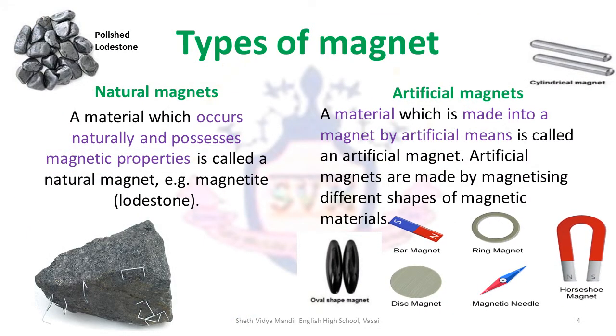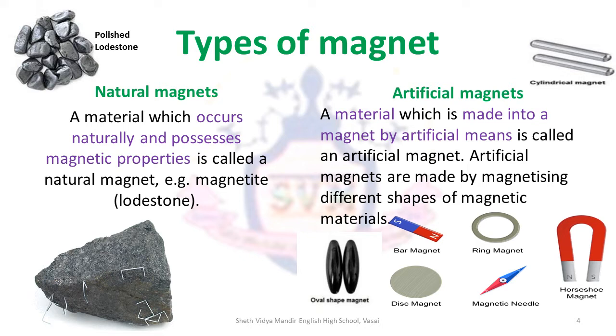After experimenting for 17 years, Wilhelm Gilbert, also known as the father of magnetism, found out that there are two types of magnets. One, natural magnets that are naturally present in nature, and the second one is artificial magnets, in which a magnet is rubbed on an iron material and the iron material is magnetized, thus creating an artificial magnet.